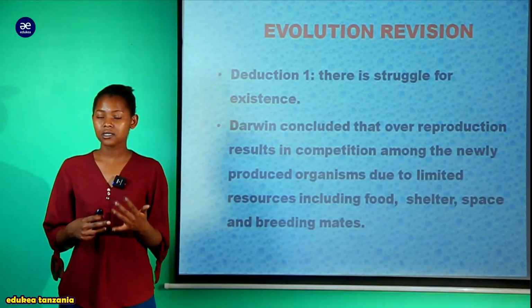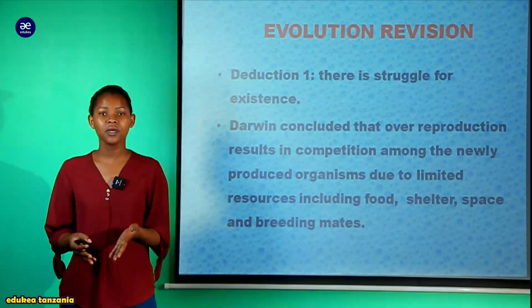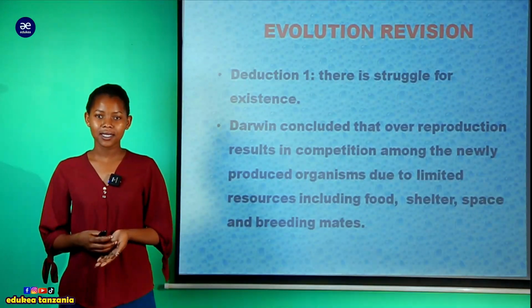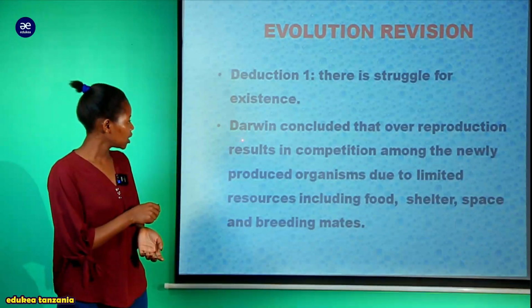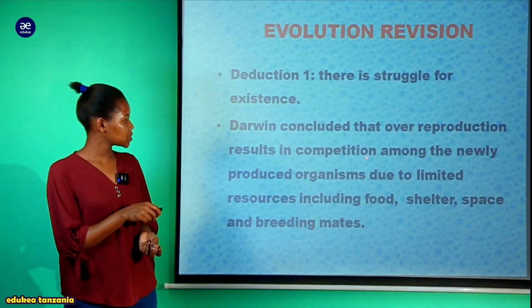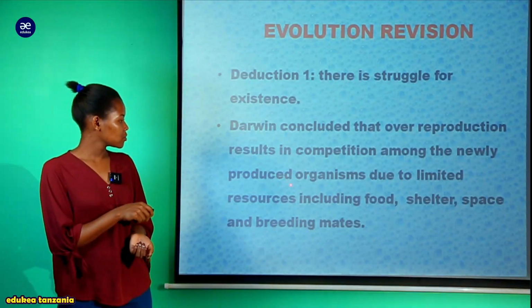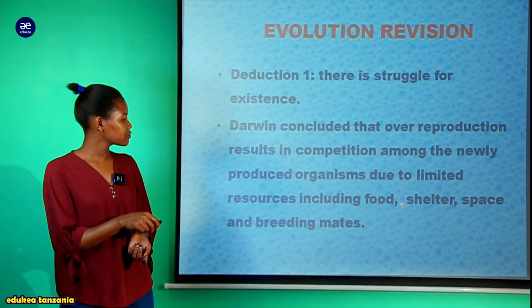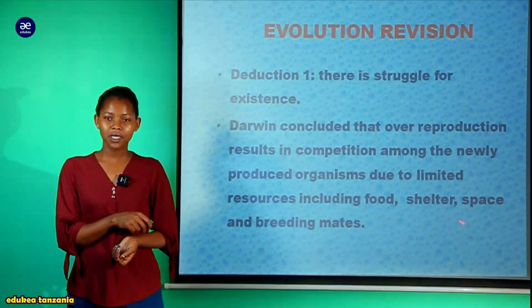Maybe struggle for the essential resources like food, water, light, space. And you can see here, Darwin concluded that overreproduction results in competition among the newly-produced organisms due to limited resources, including food, shelter, space, and breeding mates.